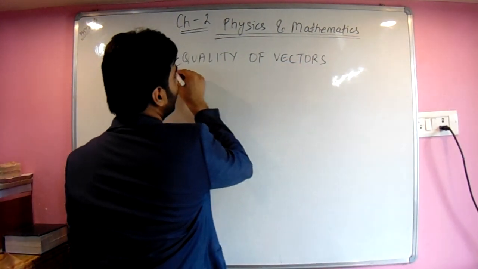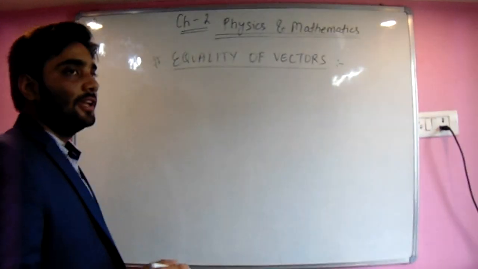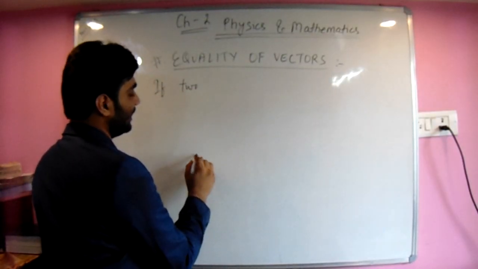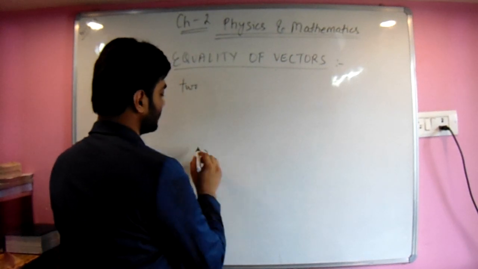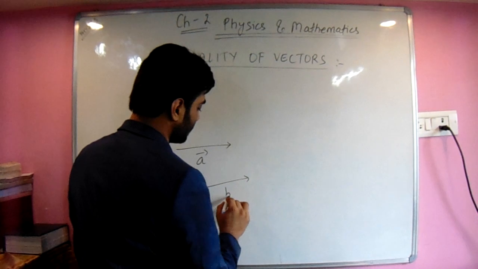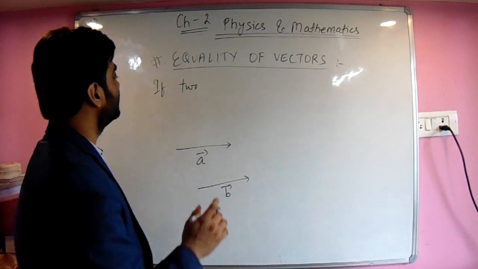So the right definition: suppose two vectors, vector A and vector B. This is the A vector and this is the B vector. Very simple.